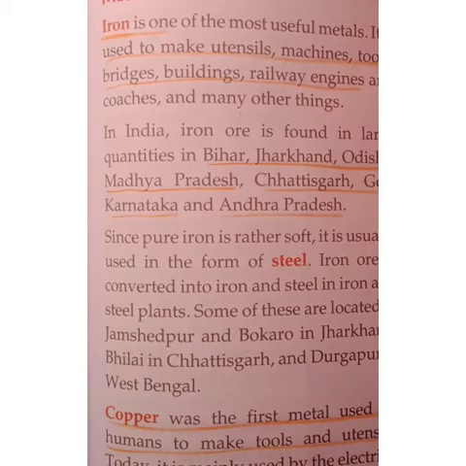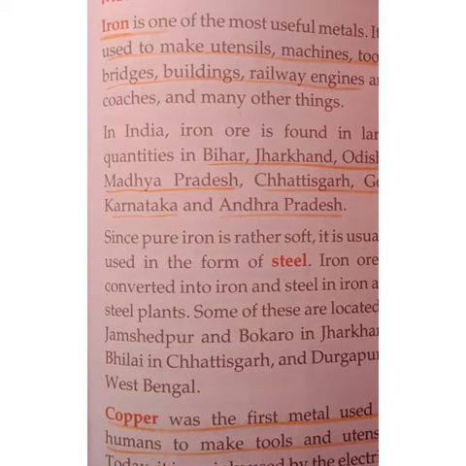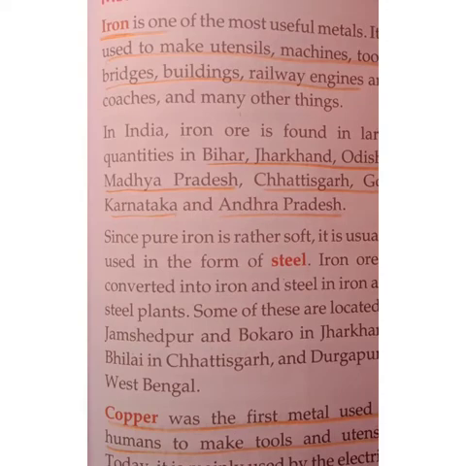Now let us learn more about metals. Iron is one of the most useful metals, and it is used in many things.